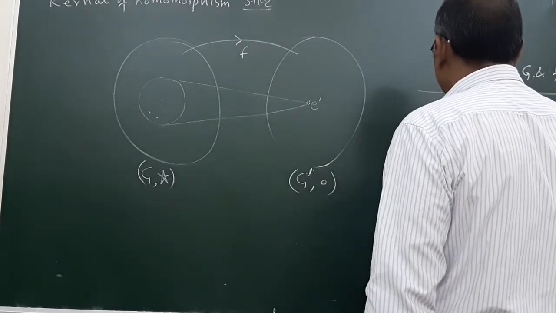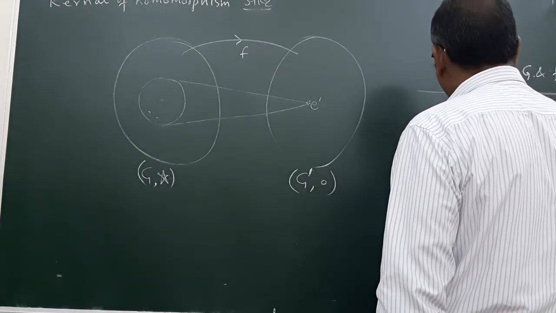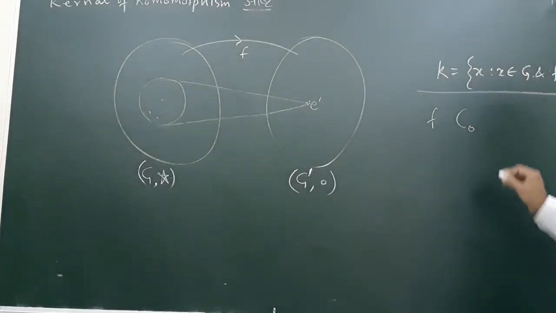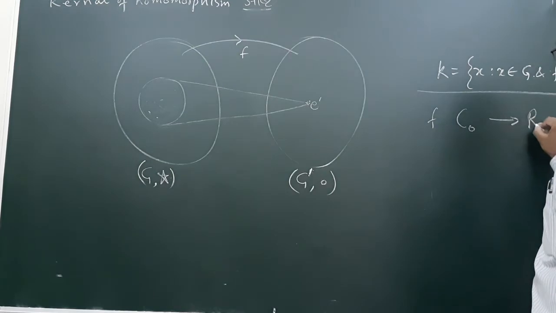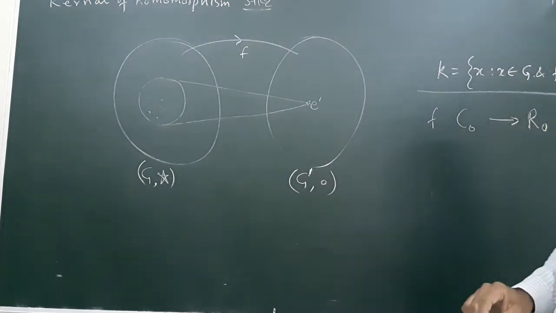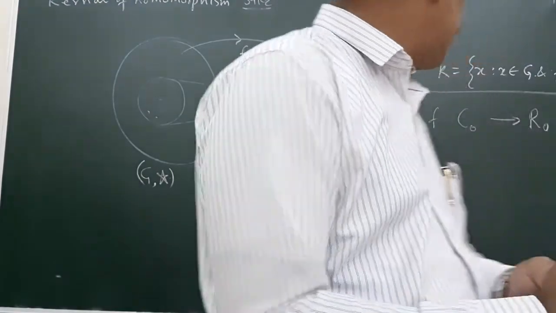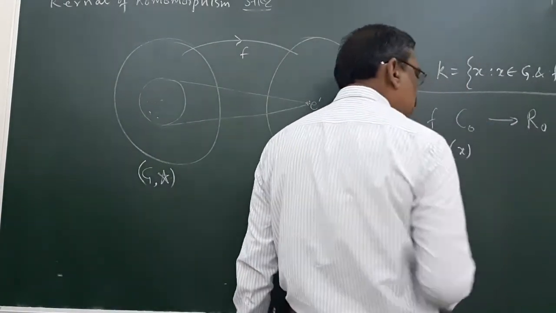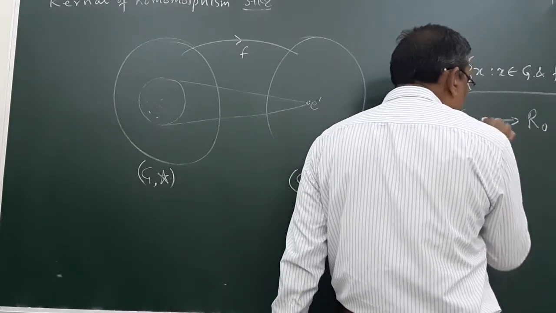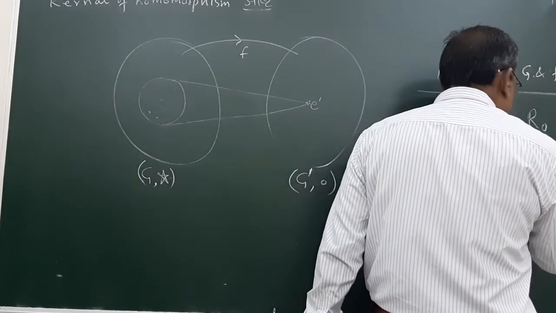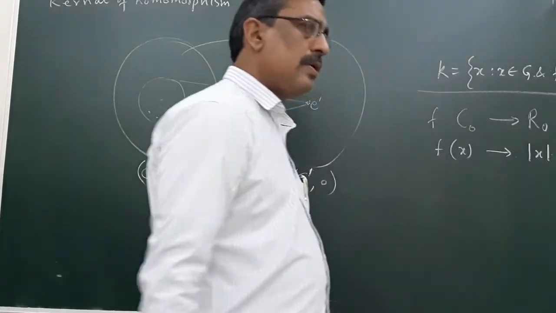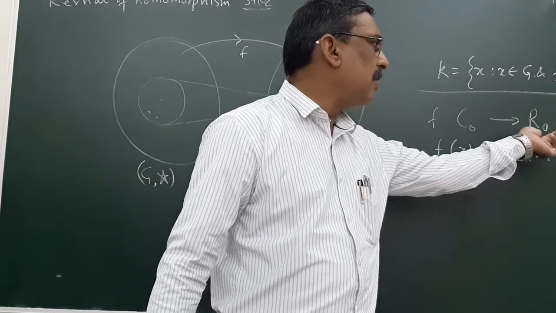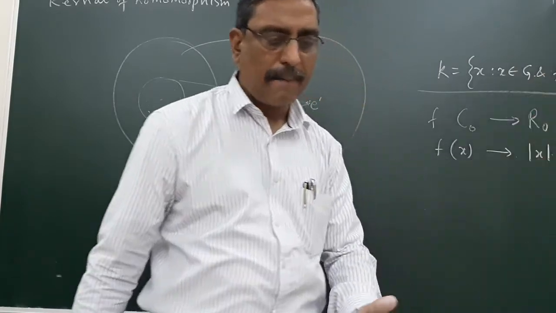F is a mapping from non-zero complex numbers to non-zero real numbers with the mapping f(x) equal to mod x. What happens? x is a non-zero complex number, mapped to mod x. Naturally, mod x is a real number, and it belongs to R0. This is a mapping.